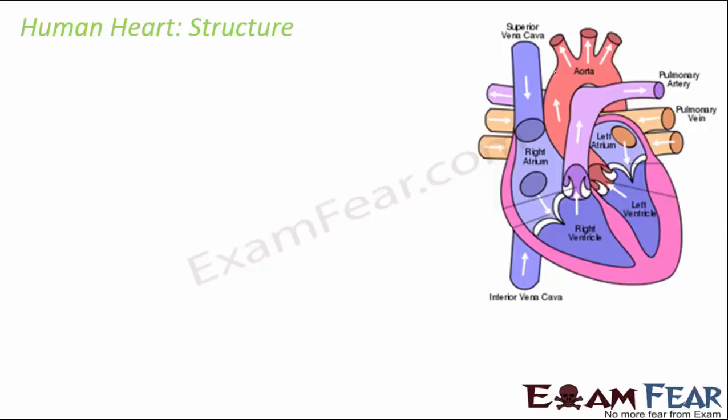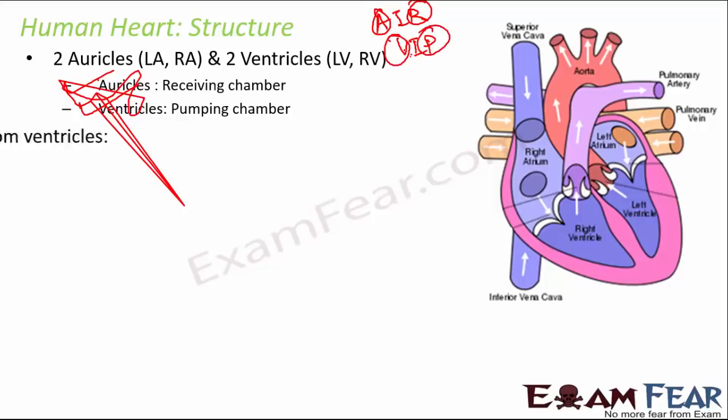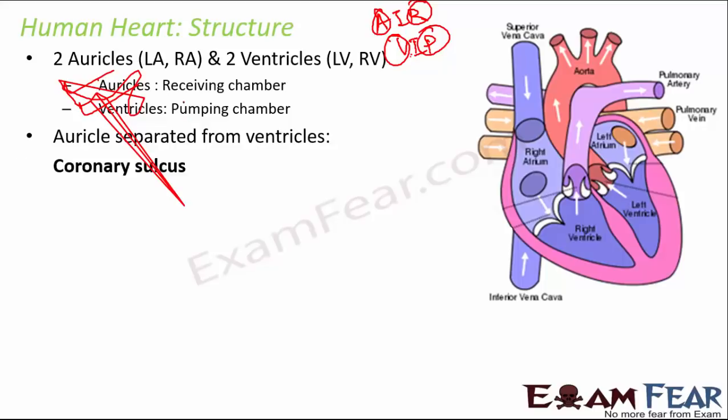Now, knowing all of these blood vessels and the chambers of the heart, it is important that you know the structure of the heart. So the auricles here are the receiving chambers and the ventricles are the pumping chambers. So you remember AIR: auricles, receiving chambers; VIP: ventricles, pumping chambers. So auricles are separated from the ventricles by the coronary sulcus. If you look at this diagram, this is that portion which separates the auricles from the ventricles. So this is the coronary sulcus.